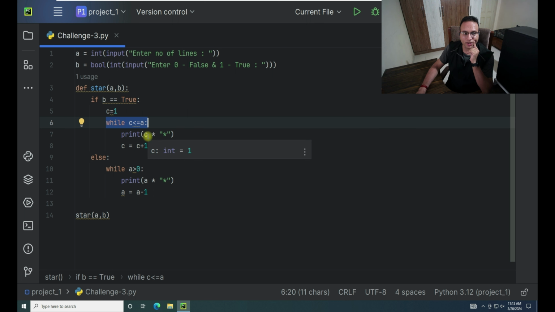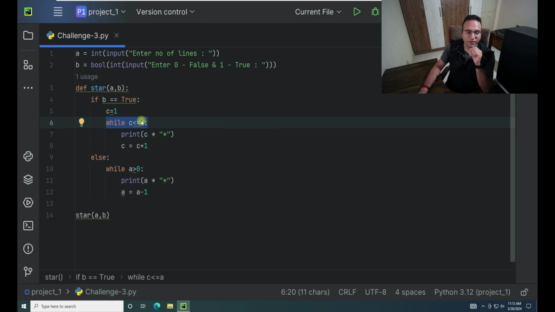Initial value of C is 1, so 1 equal to star, it means a star only. Now we have to increment the value of C. Like in the first line we are printing 1 star, in the second line we have to print 2 stars. So that was the reason C initial value is 1 plus 1 equal to 2. Now the C value becomes 2.